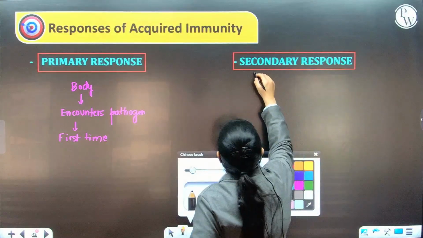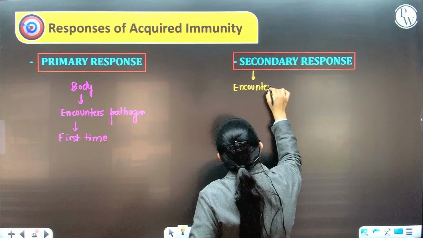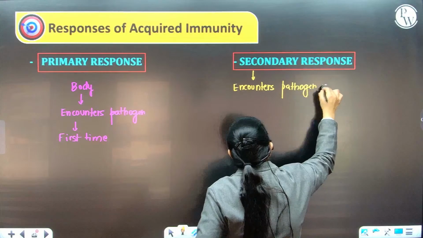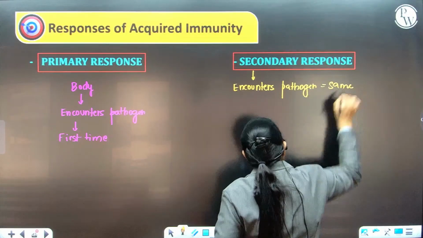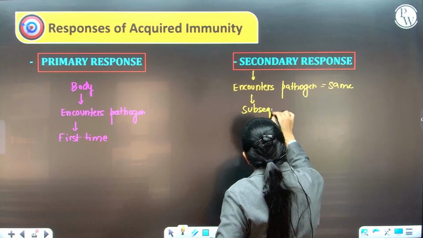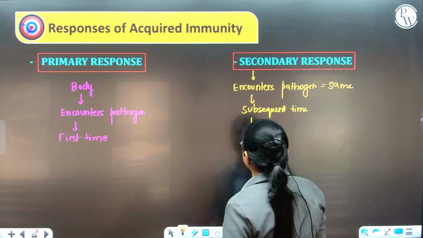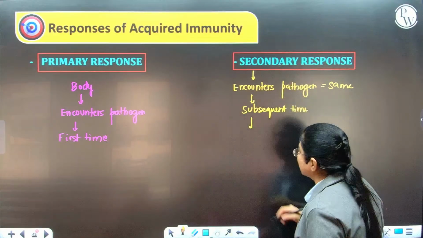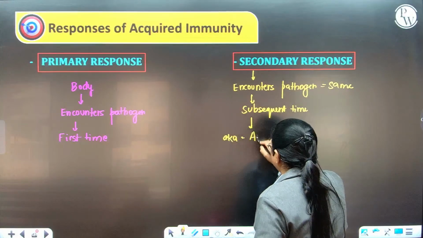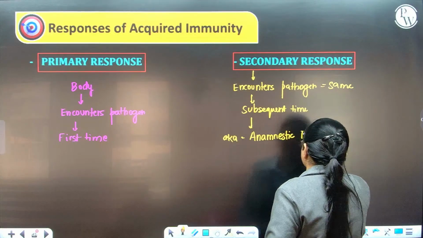Similarly, when the body encounters the exact same pathogen a subsequent time, we call this kind of response a secondary response, also known as the anamnestic response.